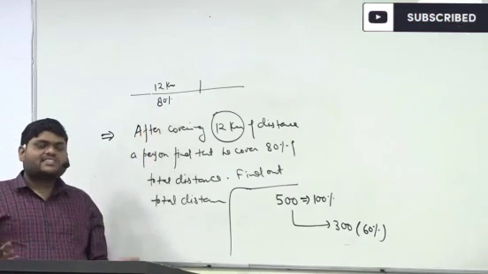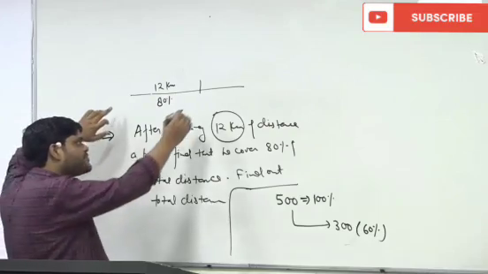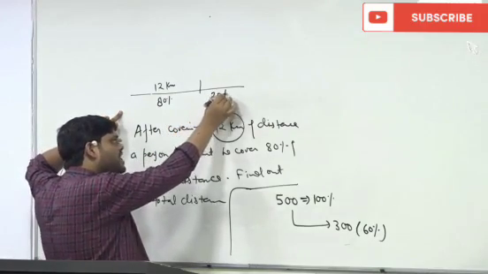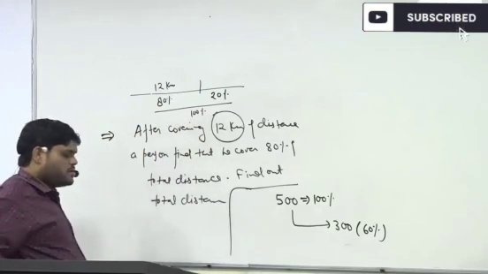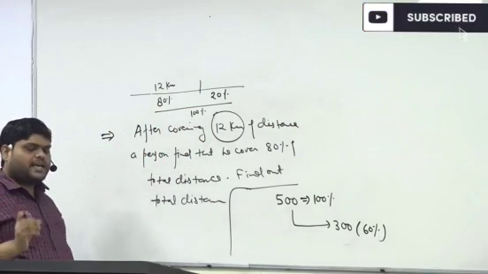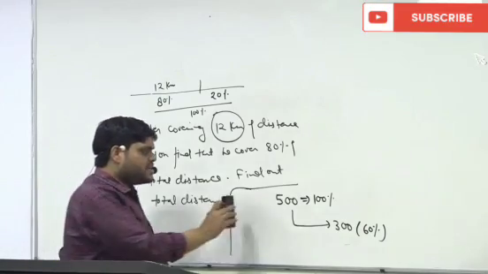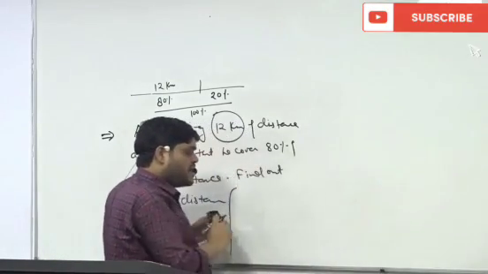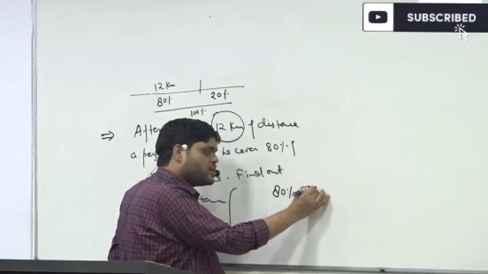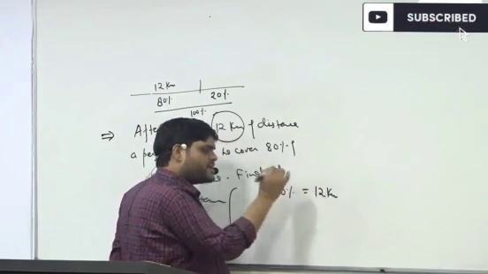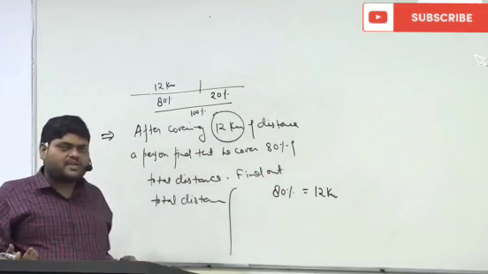When they are asking the total distance, we have to understand that the total distance will be equal to 100%. And the information we have is that 80% is equal to 12 kilometers. How to find 100%?